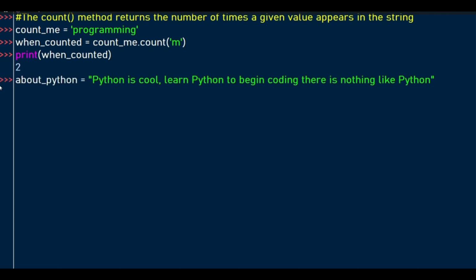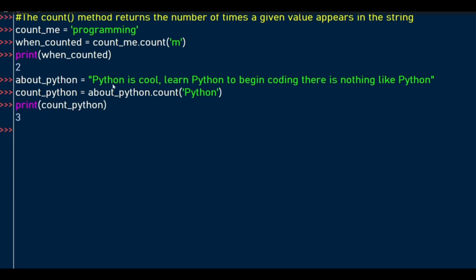Then we can also repeat the same example, this time demonstrating the number of times the word Python appears in this string. When you hit the enter key, you find that Python appears 3 times. 1, 2, 3.